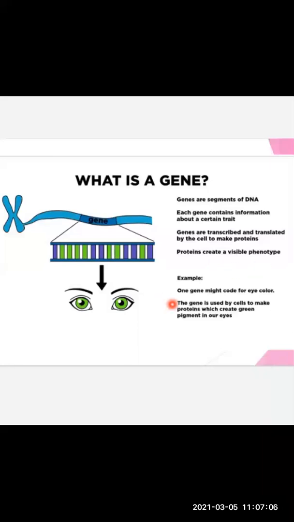As an example, here it is given: one gene might code for eye color. The gene is used by the cell to make protein which creates green pigment in our eye. A few people have green colored eyes. Why? Because the gene contains that particular type of protein which helps to give the eye a green color. So you can say genes are nothing but segments of DNA. Definitely they carry the information of certain traits.